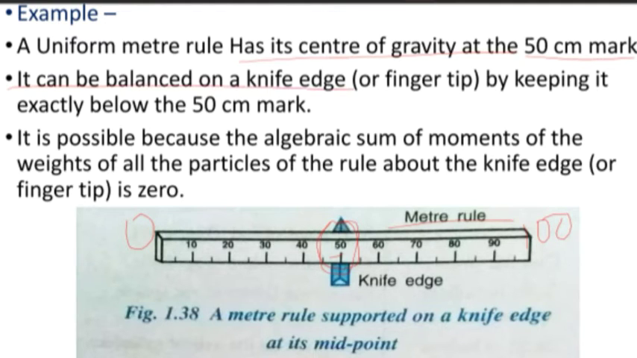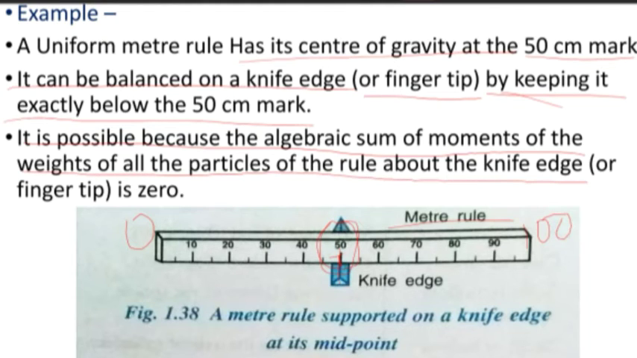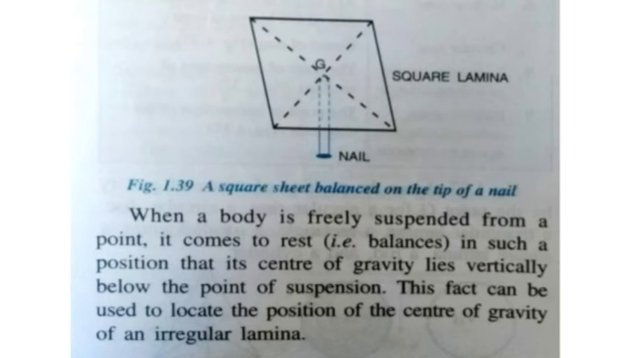It can be balanced on a knife edge or a fingertip by keeping it exactly below the 50 centimeter mark. It is possible because the algebraic sum of moments of the weights of all the particles of the rule about the knife edge or fingertip is 0. You must keep the knife edge at 50 only, not 60, 70, anywhere.